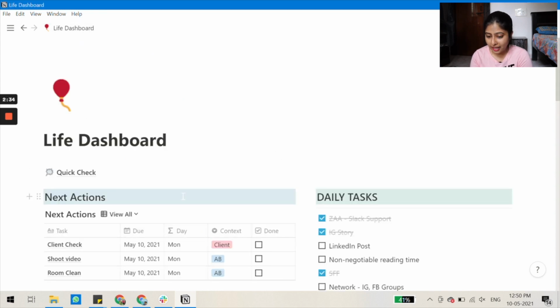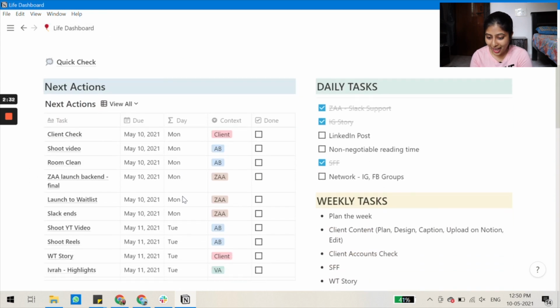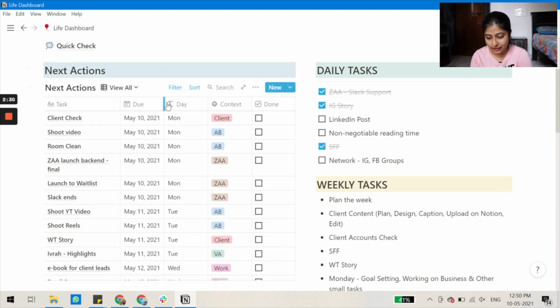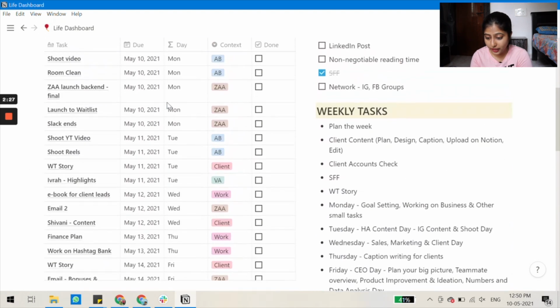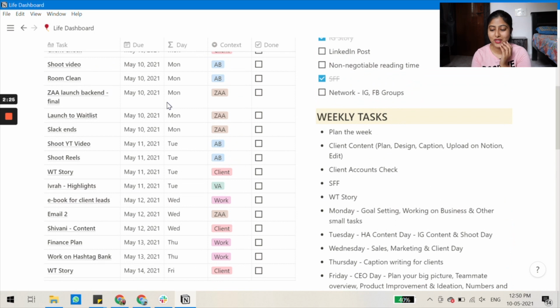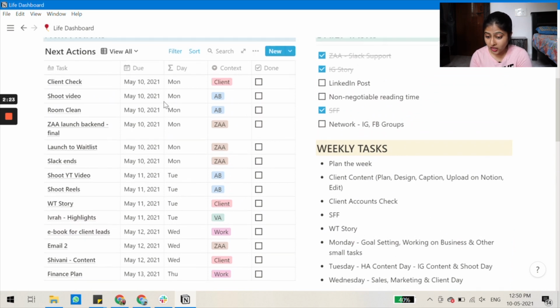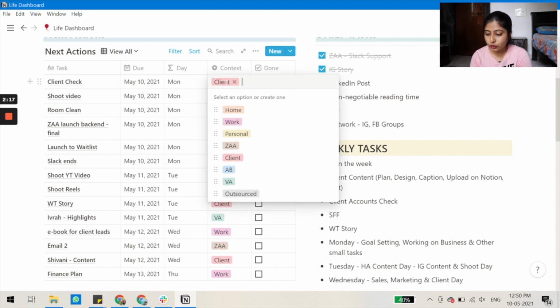And then I have my next actions, which is like a to-do list. This is the to-do list for the entire week. I plan week to week, right? So everything is in here. I have client check, which is due today, which is a Monday. And I also have context over here.